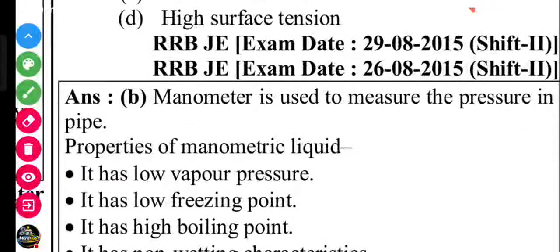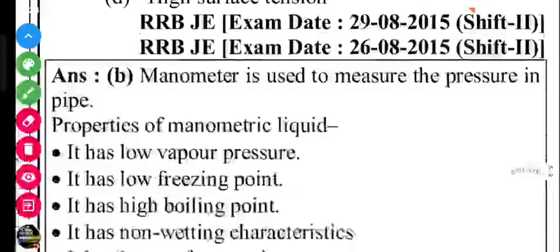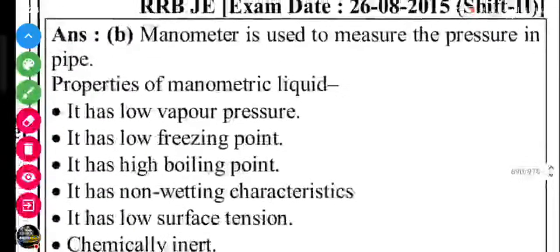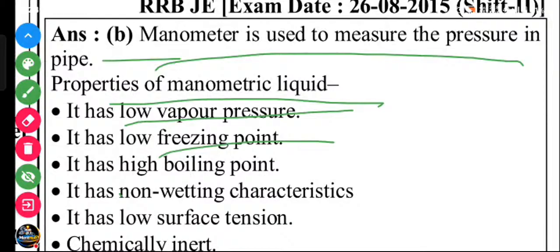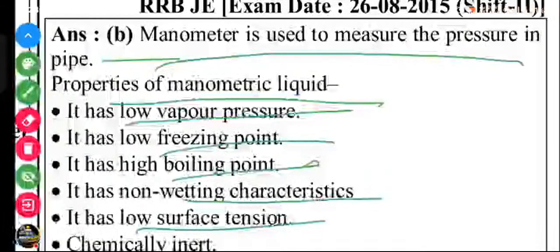High density fluid is required for the U-tube manometer. For a differential U-tube manometer it is the opposite, low density is required. Manometer is used to measure the pressure in a pipe. The properties of the manometric fluid: low vapor pressure, low freezing point, high boiling point, non-wetting characteristic, low surface tension, and chemically inert.